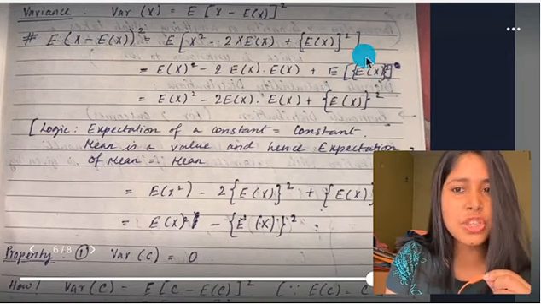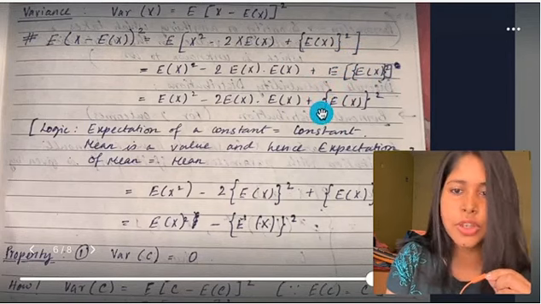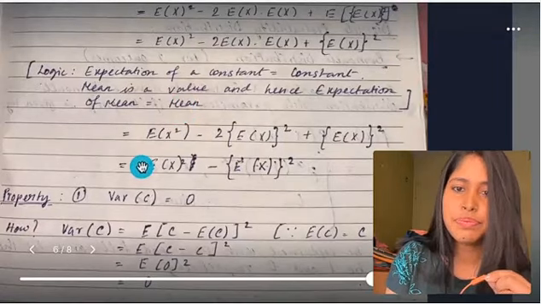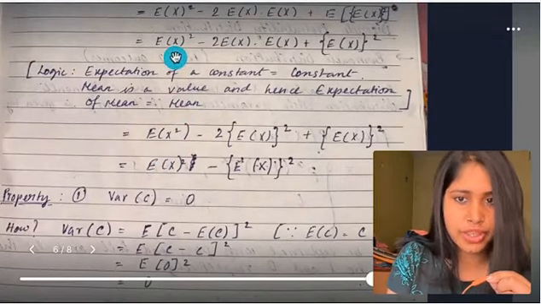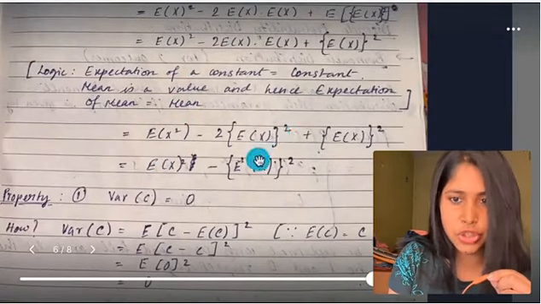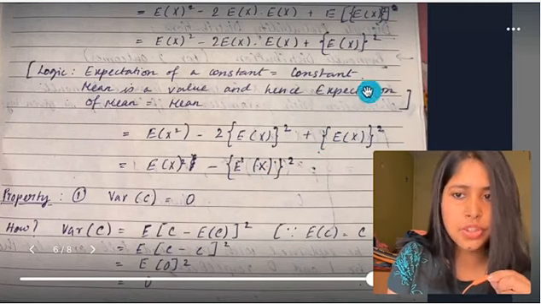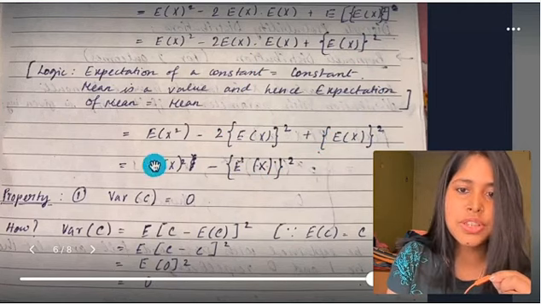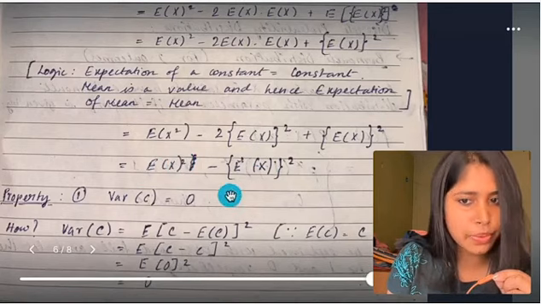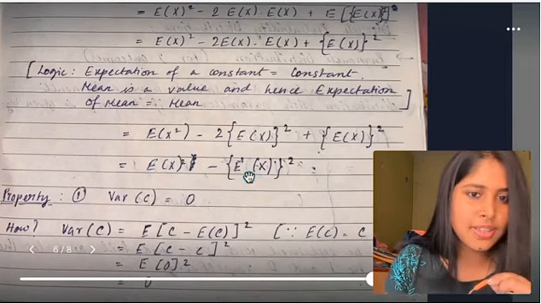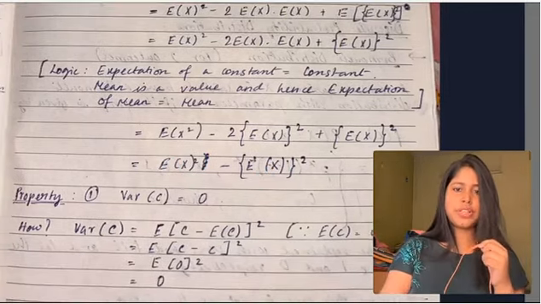So expectation of a constant is again this constant. Okay. Now coming to the next line. See, expectation of x squared, this one, minus 2 into expectation of x whole squared plus expectation of x whole squared. Now if you solve this, expectation of x squared minus expectation of x whole squared. This is another formula of variance of x.